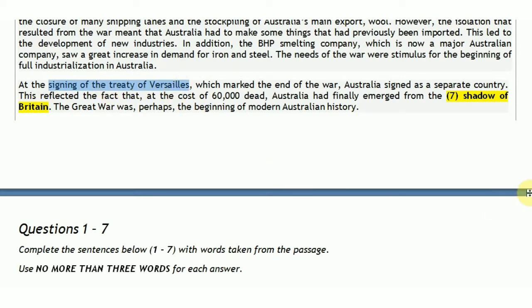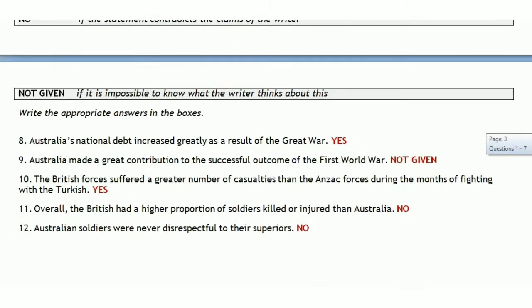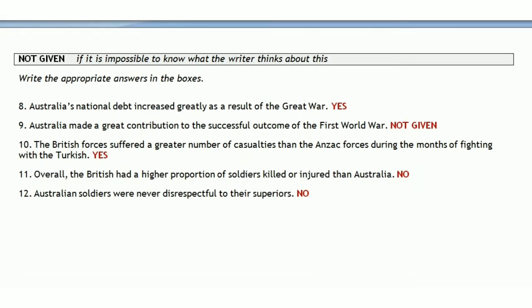So they are not talking about Australia's contribution to this outcome. At the end of the war, they signed the treaty. So whether Australia made a great contribution towards this outcome or a lesser contribution, nothing is given about this in the passage. So our answer is gonna be not given.